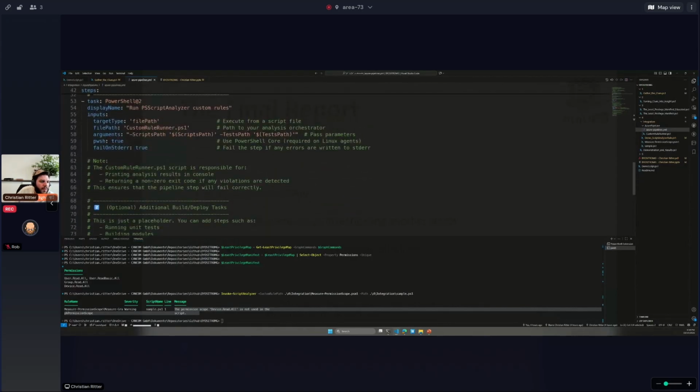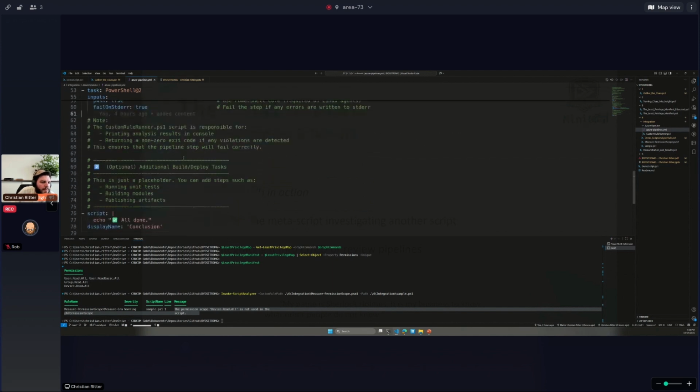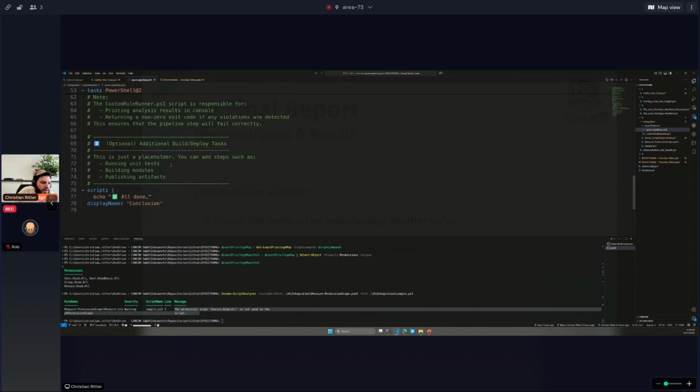And then I just say, okay, here, give this child a name, use it as an add2 that I can run also on Linux-read systems. Then I can point to the target type, the file path, and also the arguments like we did before in our test. And it will be executed and everything will be all done at the end. And this is how easy you could integrate this into your CI/CD.